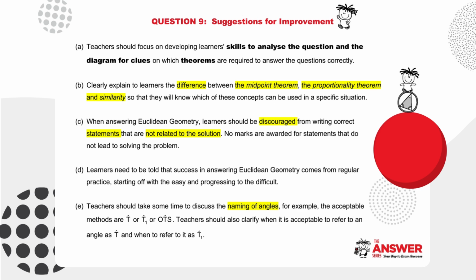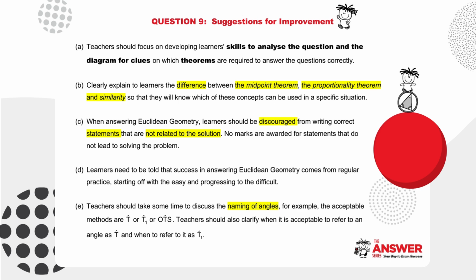C. When answering Euclidean geometry, learners should be discouraged from writing correct statements that are not related to the solution. No marks are awarded for statements that do not lead to solving the problem. D. Learners need to be told that success in answering Euclidean geometry comes from regular practice, starting off with the easy and progressing to the difficult.